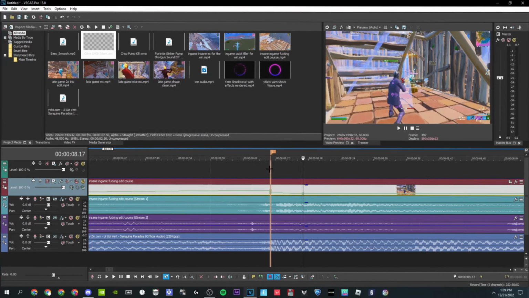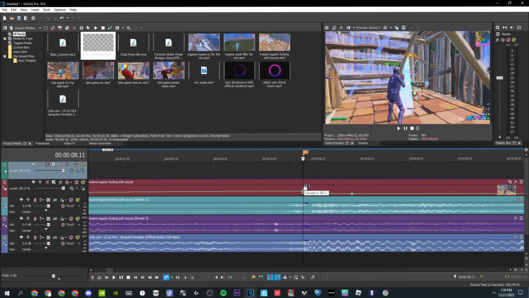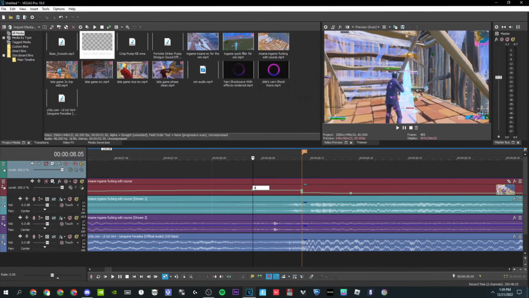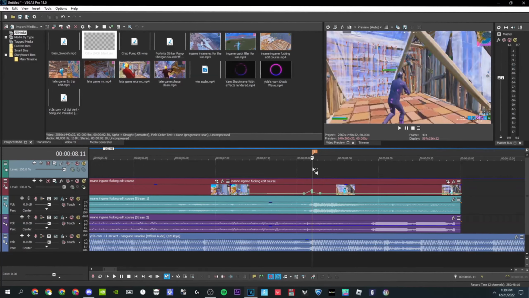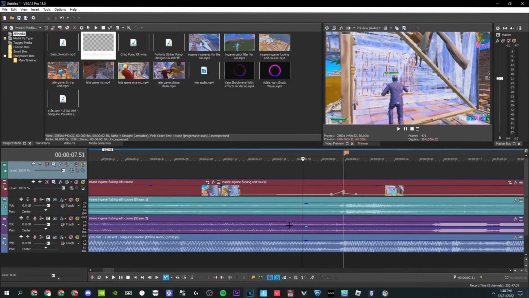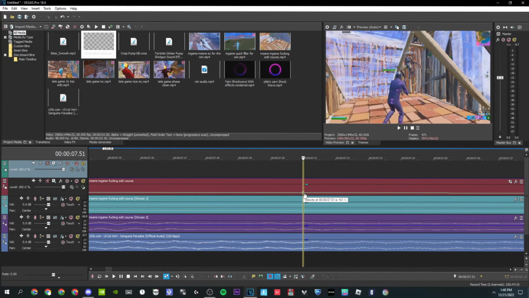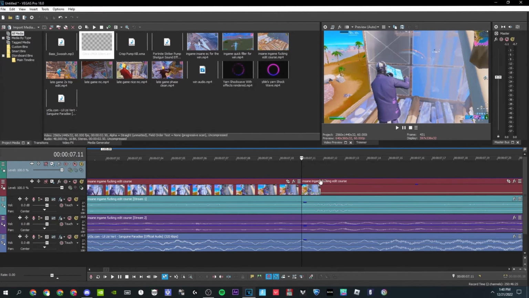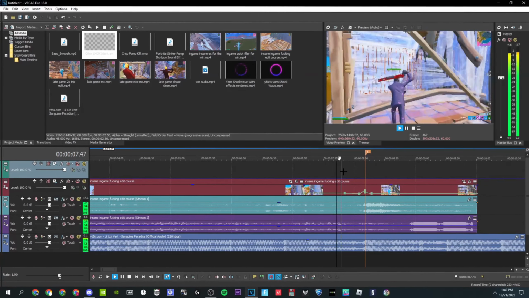You want to go back onto the kill and go back 6 frames, so 1, 2, 3, 4, 5, 6. And then add another point and make that 40%. You want to go back onto the kill, press Ctrl G and go negative 20 frames. Add a point and make this normal. Make sure the back point over here is also normal. You might never know if it changes or not. And this is how it should look like.